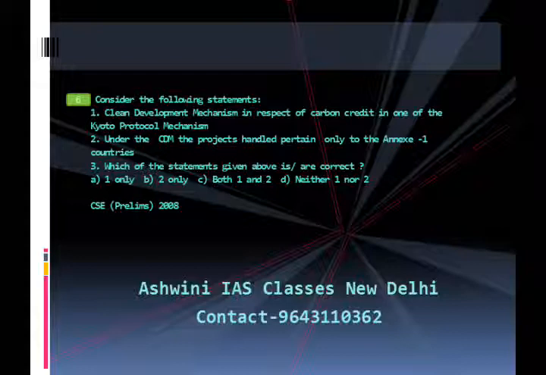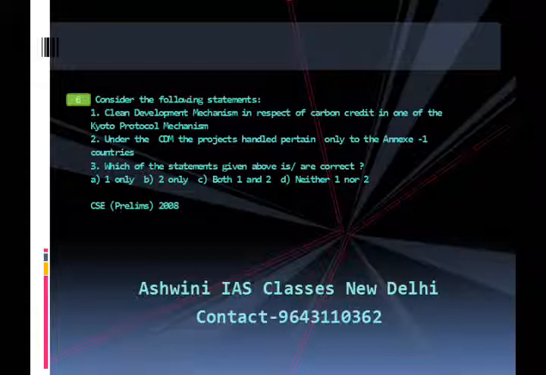A. 1 only, B. 2 only, C. both 1 and 2, D. neither 1 nor 2. This question has appeared in Civil Services Examination 2008. The answer is A, that is 1 only. That is clean development mechanism in respect of carbon credit is one of the Kyoto Protocol mechanisms.